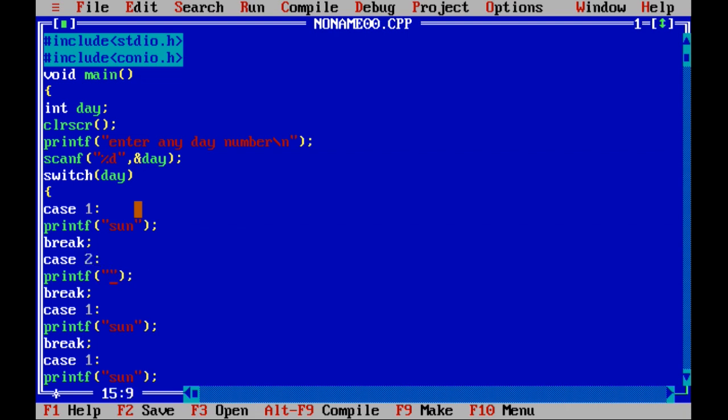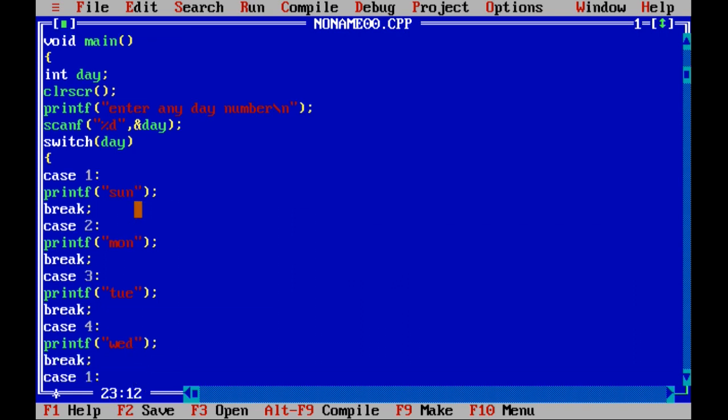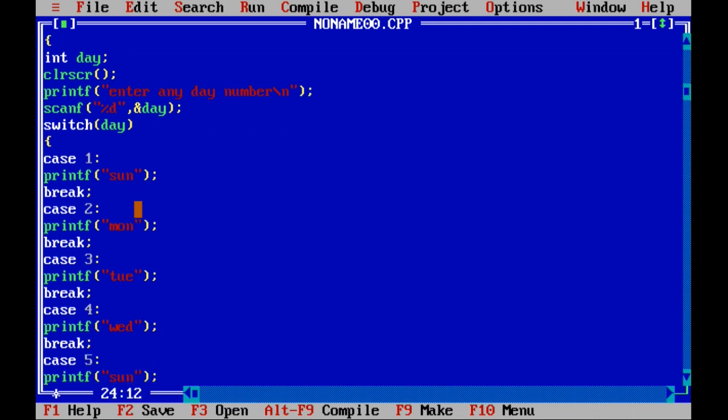Here, instead of Sunday, you write Monday. Next, you write case number 3, make it 3, and make this Tuesday. Next, case number 4, and make this Wednesday. After this you write case number 5, and this is Thursday.